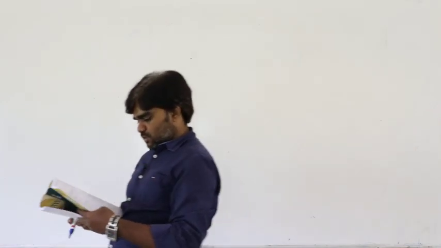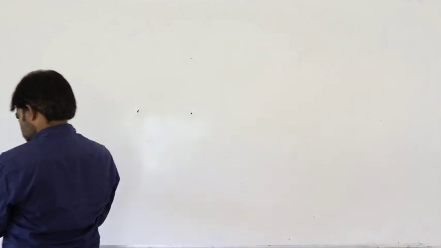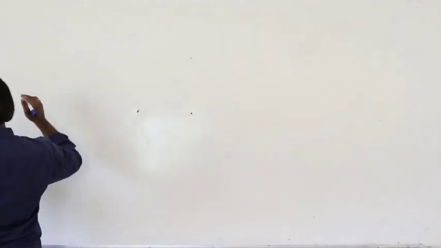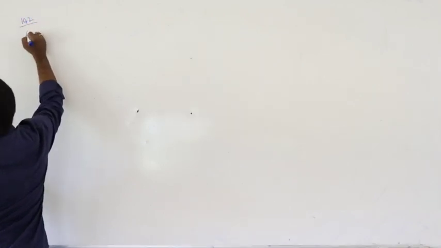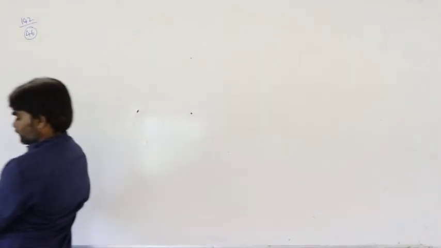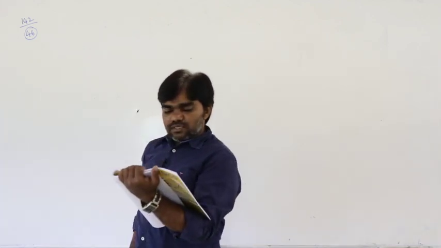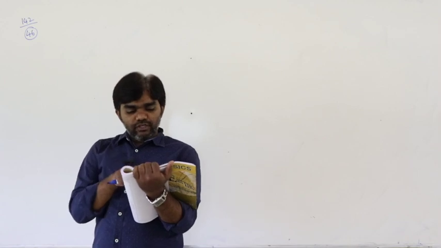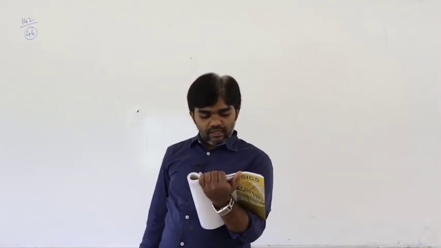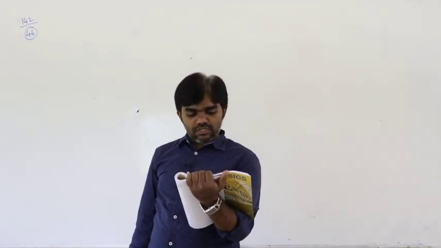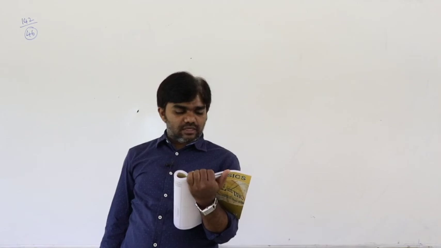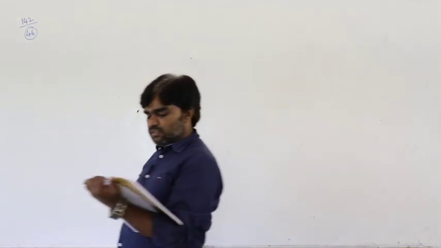Let us see page number 142, question number 46. Four resistors 15, 12, 4, 10 are given in cyclic order to form a Wheatstone's bridge. What resistance should be connected in parallel across the 10 ohm resistor to balance the Wheatstone's bridge?